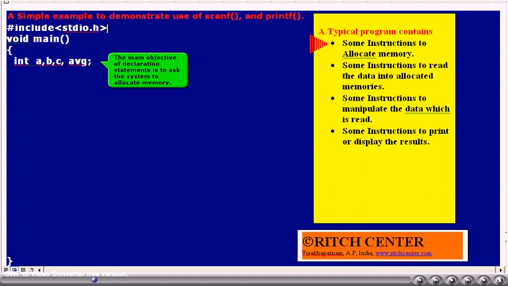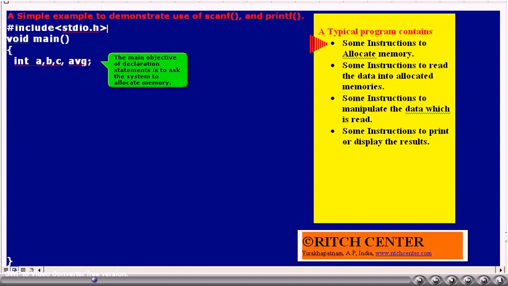That is, we declare variables in a program in such a way that the system will allocate memory for them. In our program, we have declared variables A, B, C and AVG. That is, we wanted to read 3 students' marks and calculate their average in this program. Thus, we have declared these 4 variables.